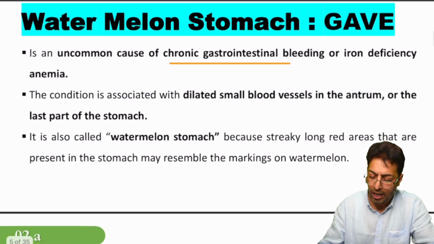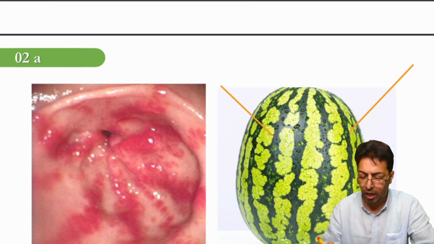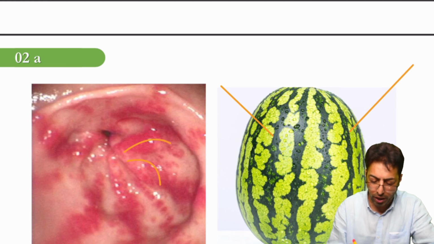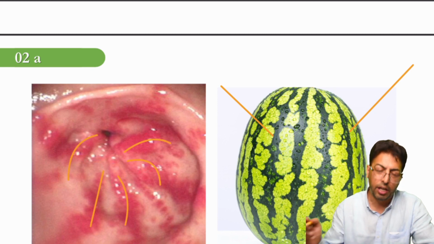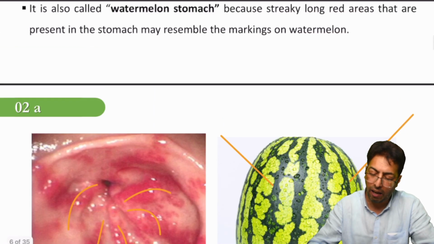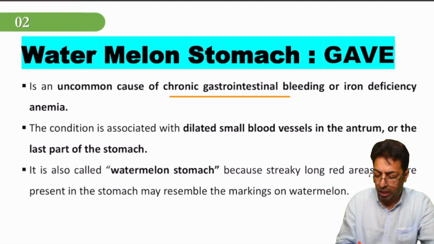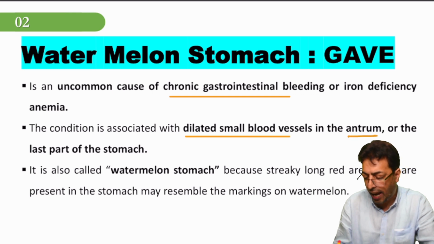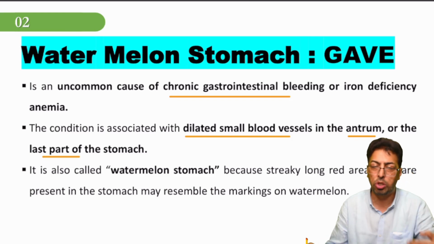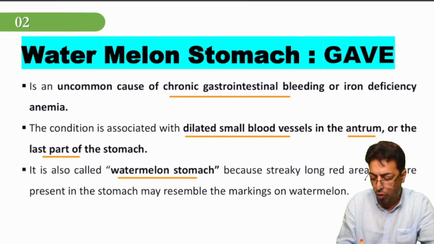You can see, let me take you to the figure directly. This is a watermelon, and you see striations running longitudinally, in a similar manner in the mucosa of the stomach over here. They give the same appearance as a watermelon. So GAVE, gastric antral vascular ectasia, represents dilated small blood vessels in the antrum. It is specific usually to the antrum, which is the last part of the stomach, because the stomach has multiple parts: the fundus, the body, the pylorus, and the antrum. So over here, it is given the name watermelon stomach.